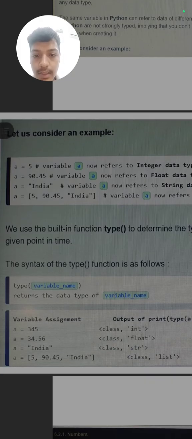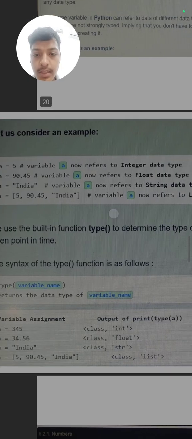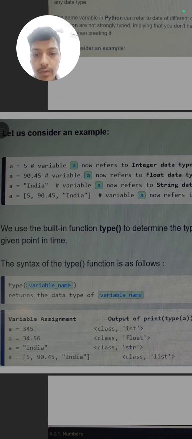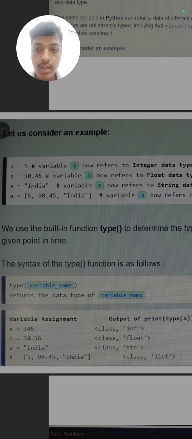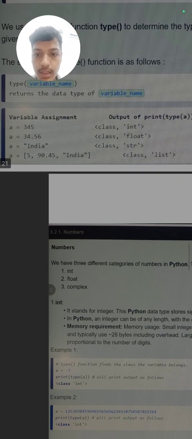Let us consider an example. a is equal to 5. a now refers to the integer data type. a is equal to 90.45 is a float. Float means there is a dot with something written after the dot. a is equal to "India" is a string, as it is written in double quotes. a is equal to a bracket is now a list. To store a string we use double quotes, but if we want to store a number or float, we do not use double quotes. So these are some data types.